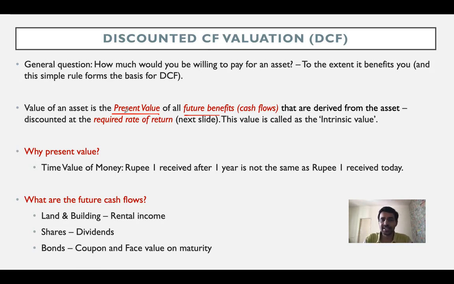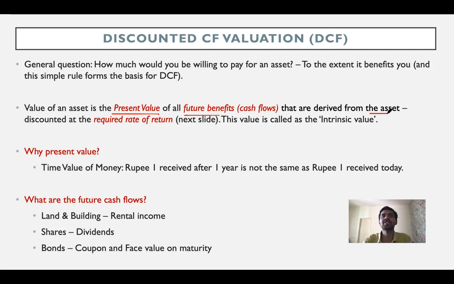So the value of an asset is the present value of all the future benefits or all the future cash flows that you are expected to derive from this asset, right? If you are buying an asset, you expect certain future benefits meaning future cash flows. You're supposed to discount those future cash flows into today's terms, and that is actually the value of the asset. Okay. Now to discount, you need a required rate of return, right? In capital budgeting, you use a particular required rate of return. Similarly, when you're valuing any asset, you need a required rate of return.